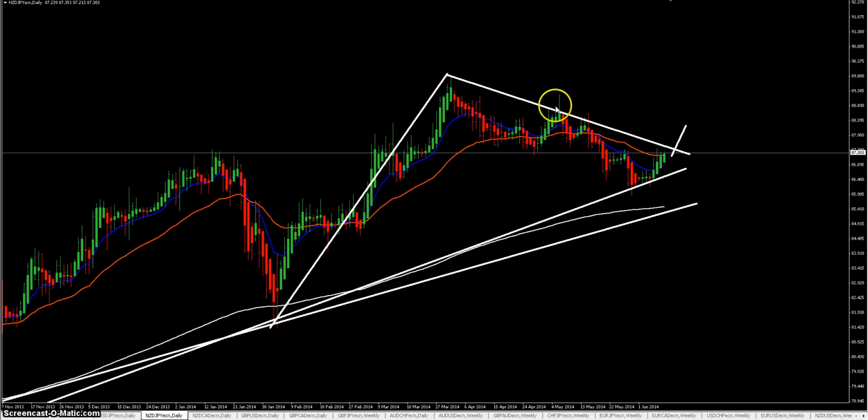So on the daily we have 1, 2, 3, almost 4 touches, daily trend line.